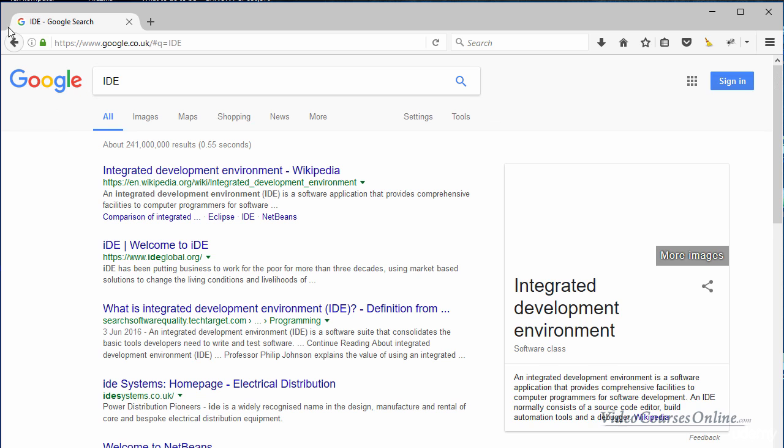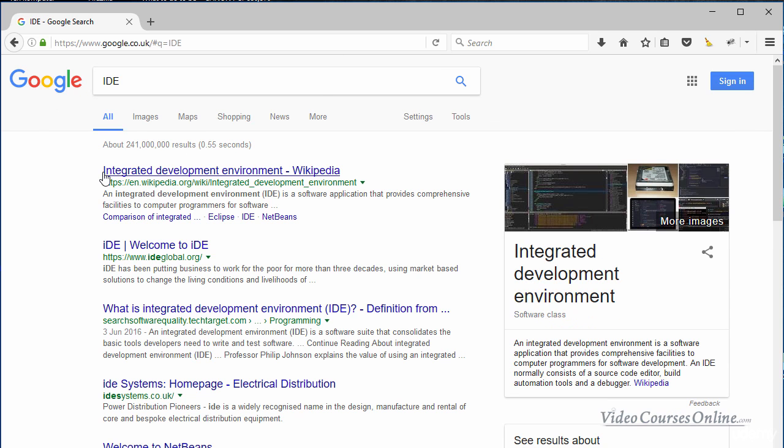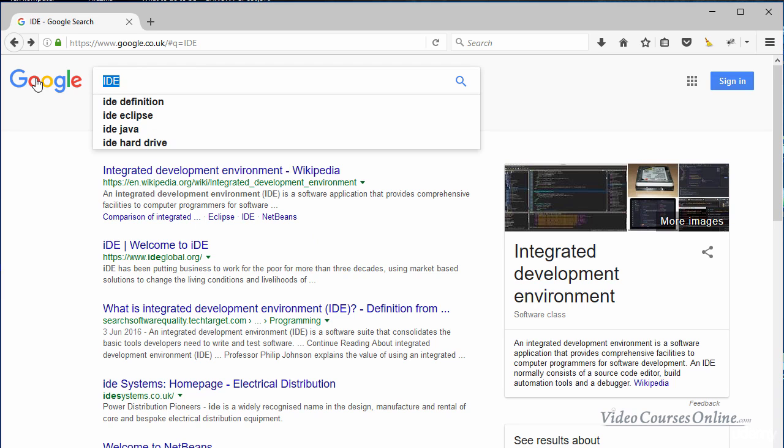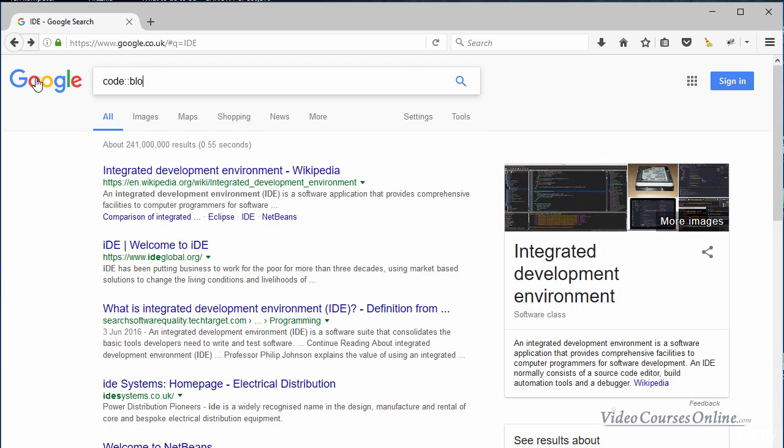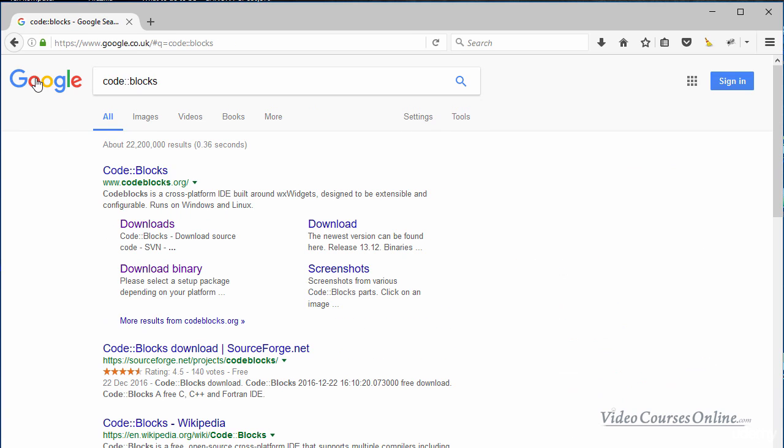IDE is short for Integrated Development Environment, okay? So an IDE is kind of like a set of programs that will help us write new programs. And after compiling the programs, we can run them on our PC, finally. So let's download an IDE. We will download something called Code::Blocks. It is a free one. It is good for beginners, so we will be using it.